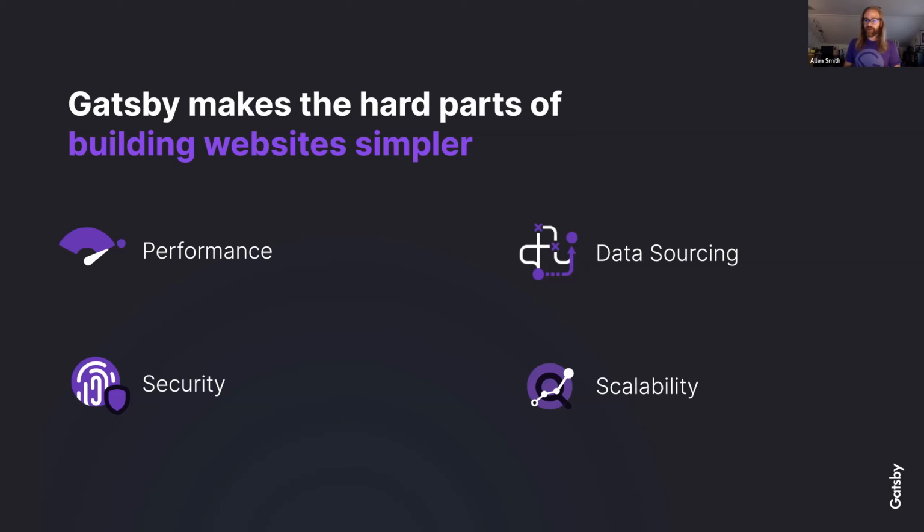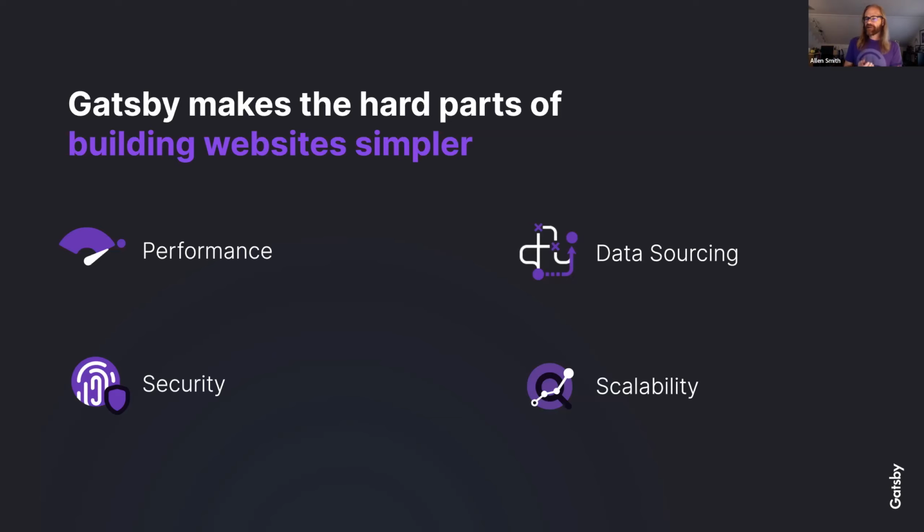Just to give you a few examples, right? We talk about performance. Static sites are naturally more performant on their own, but Gatsby takes that a step further. It has features like image optimization and code splitting and lazy loading. All these things help with your core web vitals, your site performance, your search ranking. Scalability, right? You don't have to worry as much about things like load balancing and database replication. And if you're using Gatsby Cloud, which we'll talk about in just a little bit, the static files in your static site get deployed to a CDN where folks can access your site globally from an edge network.